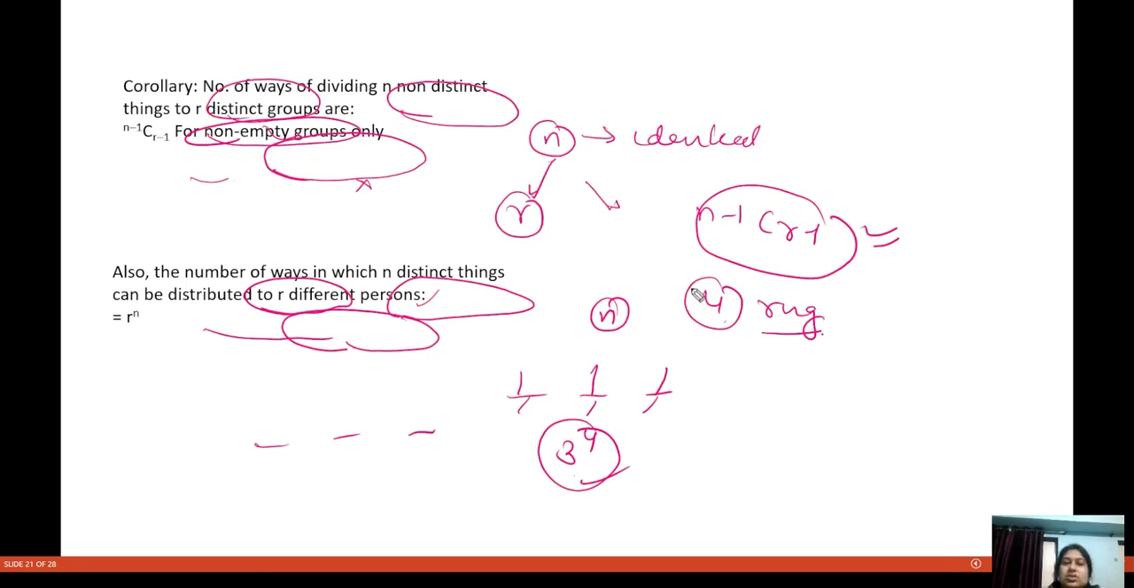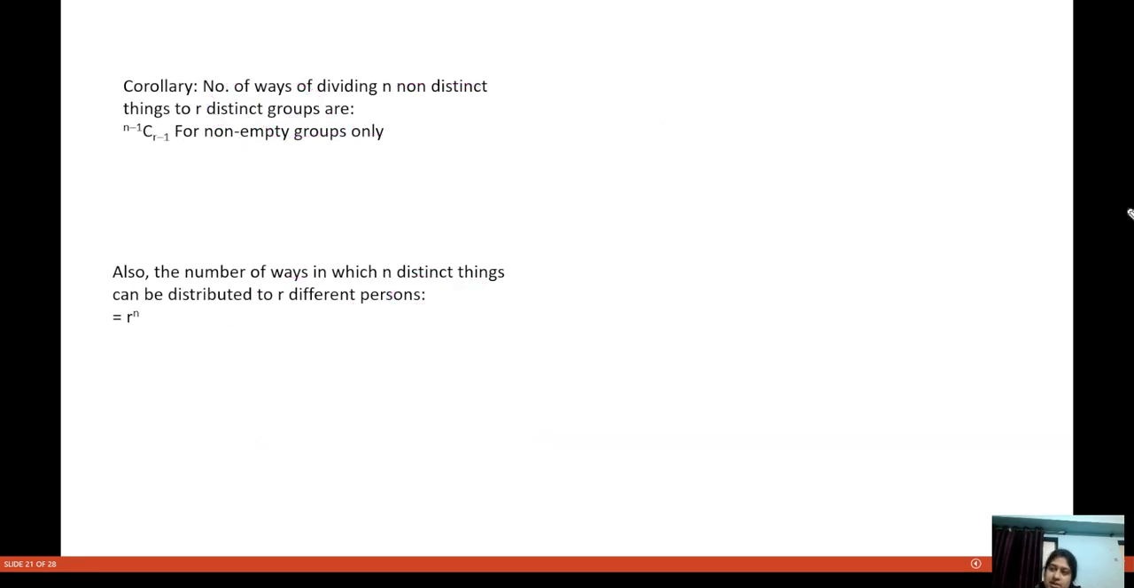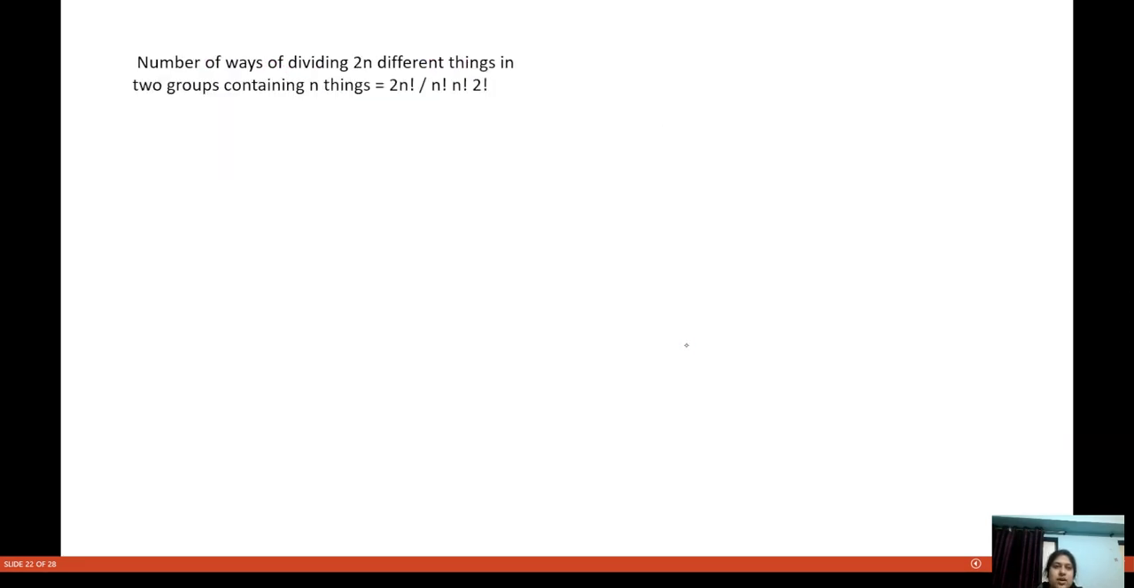So we had four distinct items, and we have to give them to three people. In how many ways did we do that? 3 to the power 4 ways. I hope this is very clear to you.